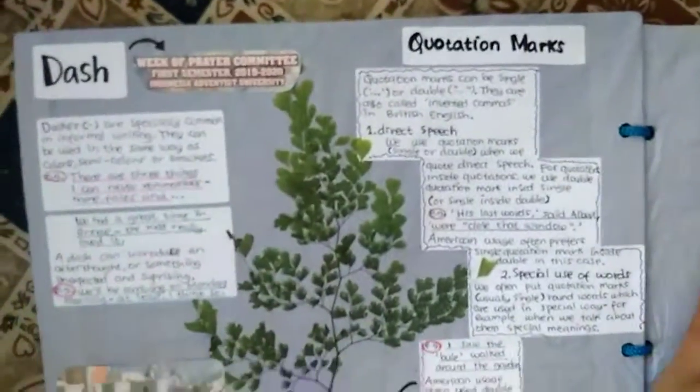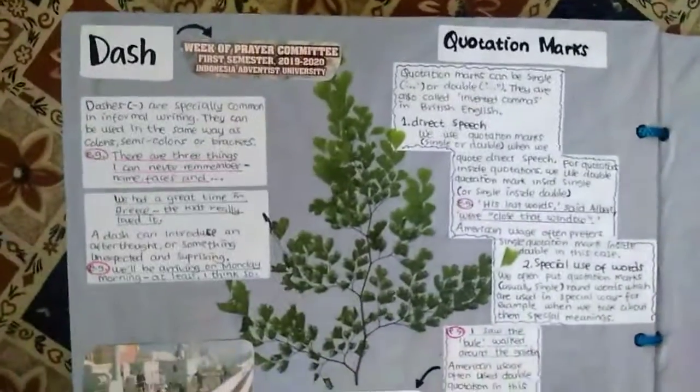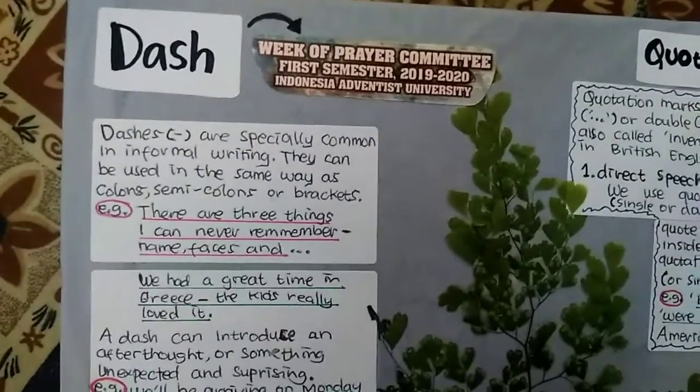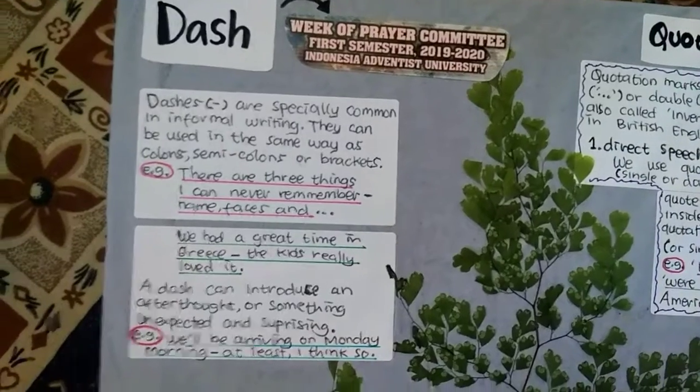Okay, we're moving on to dashes and quotation marks. So these are the last punctuation marks. Dashes are especially common in informal writing.